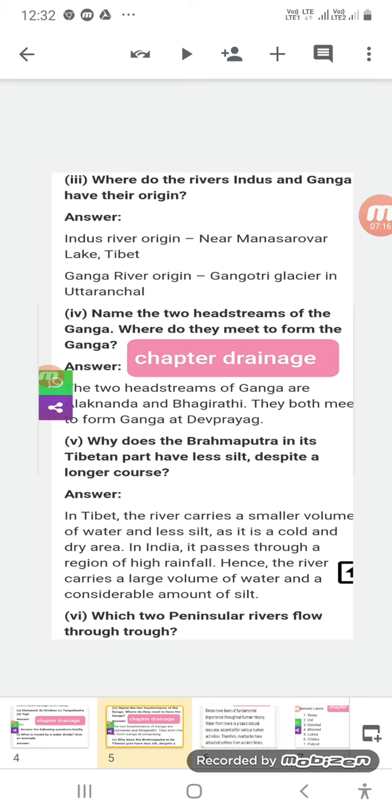Now the third question is, where do the rivers Indus and Ganga have their origin? Indus and Ganga are the two perennial rivers of India. The origin of the Indus is Mansarovar Lake, which is found in Tibet, and the Ganga river has its origin in the Gangotri glacier, which is found in Uttaranchal. Here you can see the answer. Indus river origin near Mansarovar Lake, Tibet. Ganga river origin Gangotri glacier in Uttaranchal.